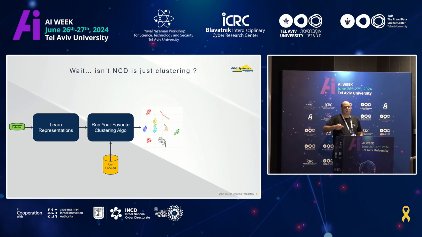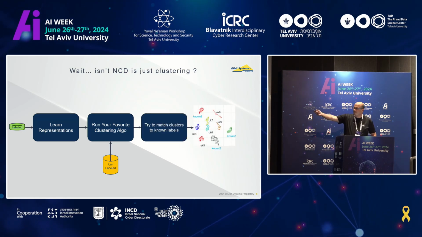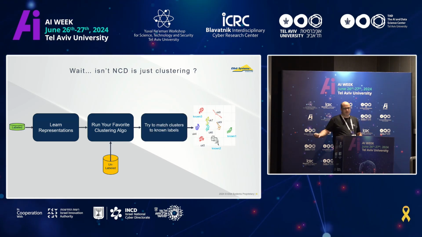Then I go out to the field, I get my unlabeled data set, and I have good representations. I just run clustering, run DBSCAN, k-means, whatever you want, spectral clustering, and then I already have the clusters. Now all I need to do is say which cluster is known and which is unknown. I can do that by matching between the clusters and the known clusters, and then I can get the required results. Problem solved. The only problem is that when you actually try it, it's not working.